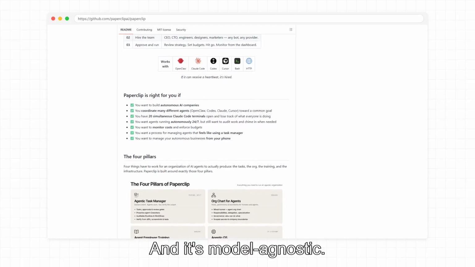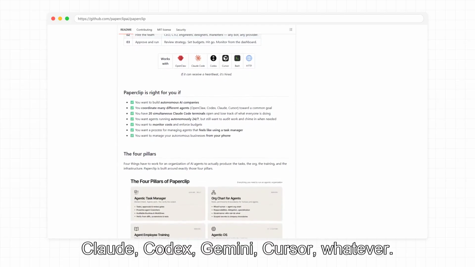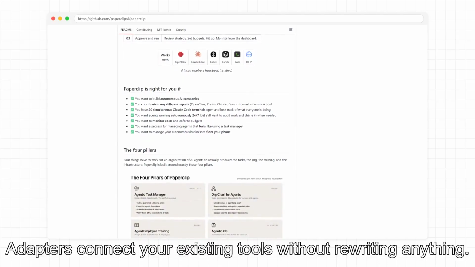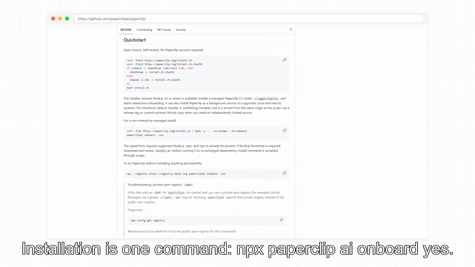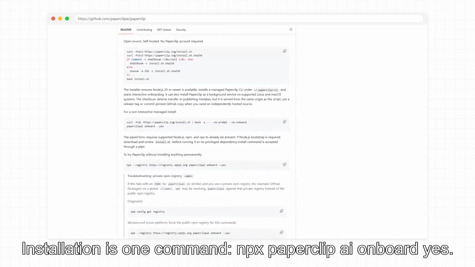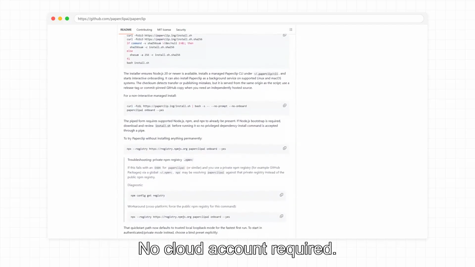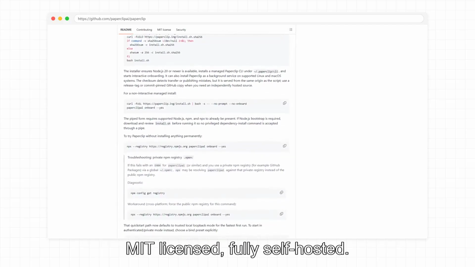And it's model agnostic. Claude, Codex, Gemini, Cursor, whatever. If it can receive a heartbeat, you can hire it. Adapters connect your existing tools without rewriting anything. Installation is one command. npx paperclip.ai onboard yes. It spins up locally with an embedded Postgres. No cloud account required. MIT licensed, fully self-hosted.